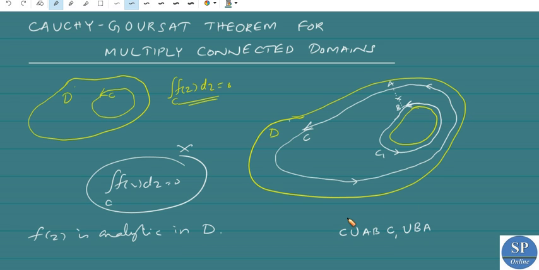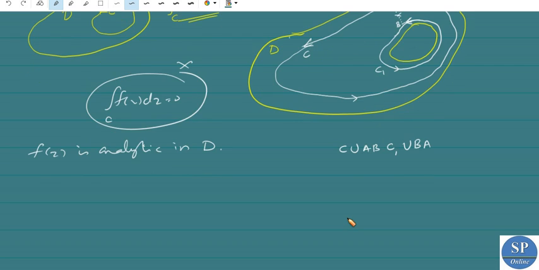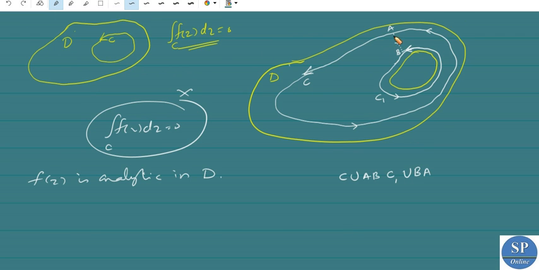So our region is the interior part of this new contour, which runs along C, through the cut, around C1, and back.